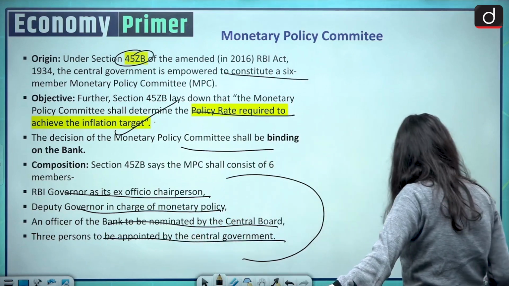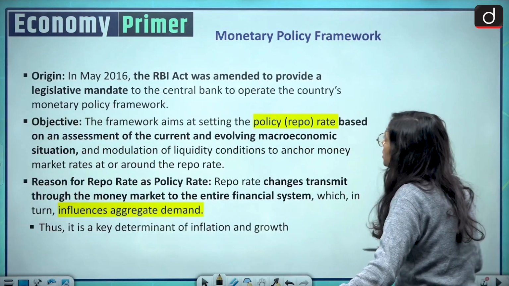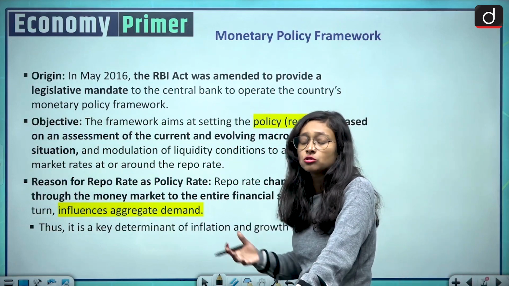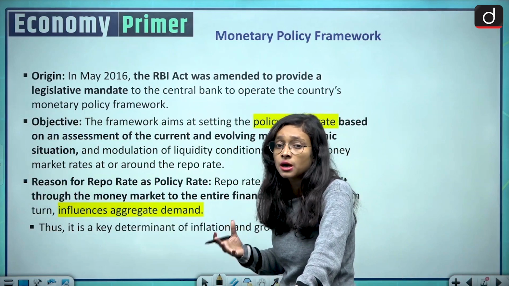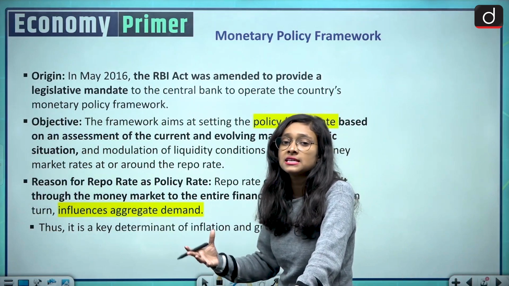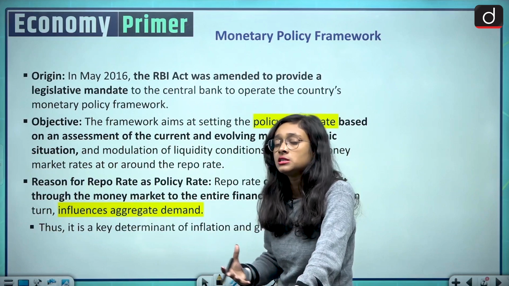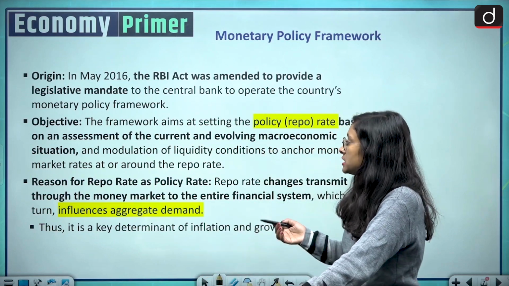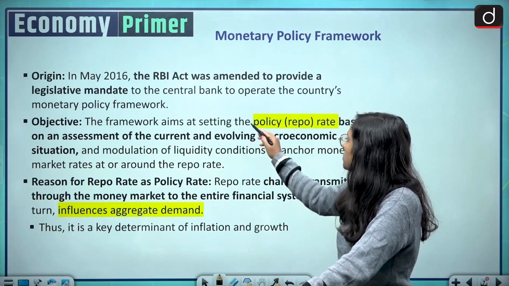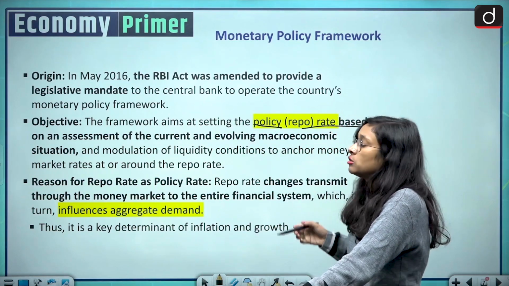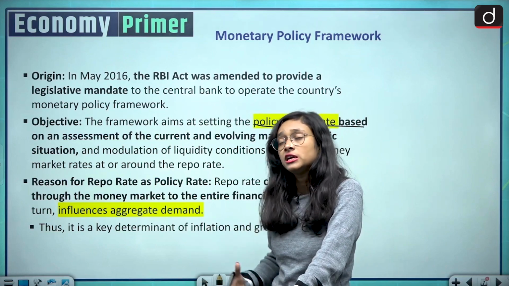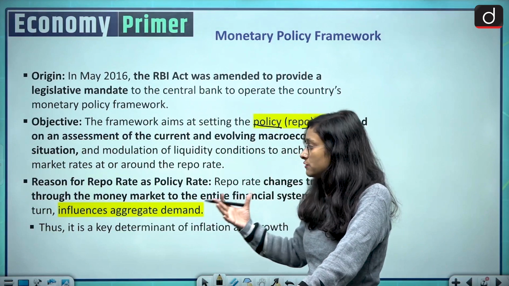So moving ahead, the next point is the monetary policy framework. We already discussed that in 2016 we got legislative backing for this. RBI has this legislative authority and its decisions are binding in nature on all the banks. And what is its objective? Its objective is to determine the policy or repo rate based on the assessment of the macroeconomic situation of any country or any economy. So this is the objective we have.